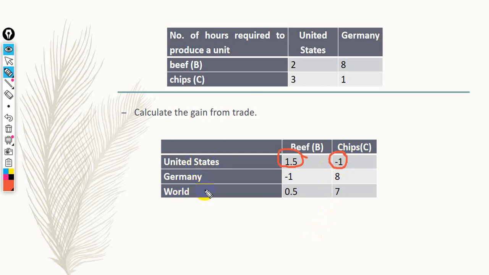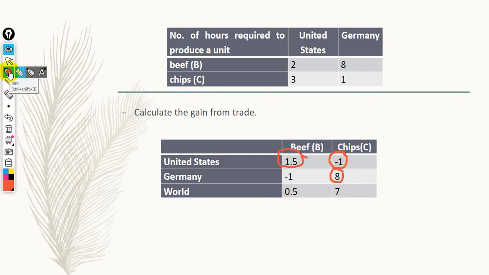With respect to Germany, they are not going to produce beef after specialization, so it is 0. Before specialization, they produce only 1 unit, so it is 0 minus 1, it's negative 1. With respect to chips, after specialization, they are going to produce 9 units, and before specialization, they produce only 1 unit. So it's 9 minus 1, it's 8.